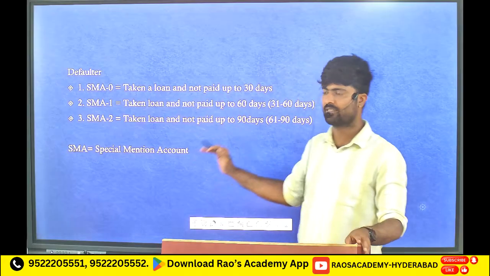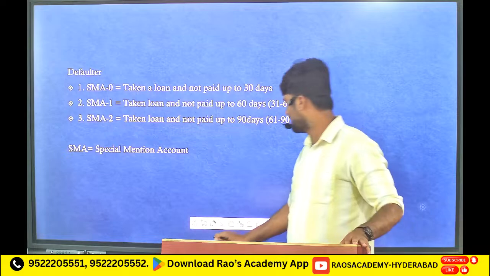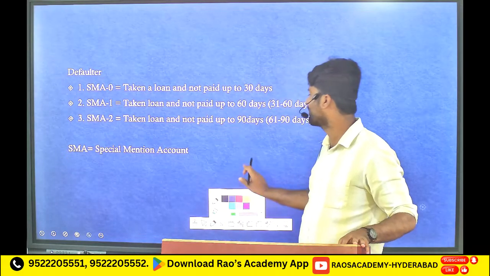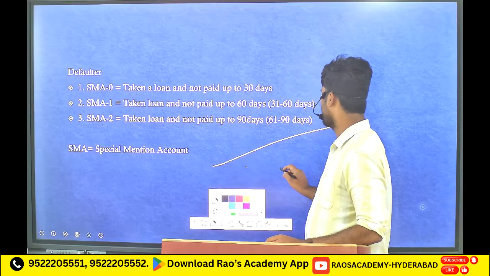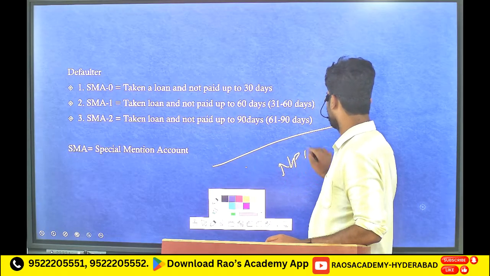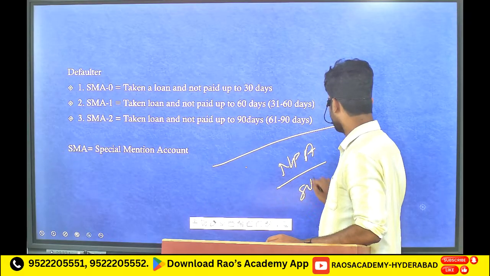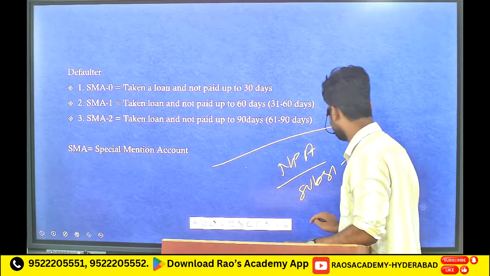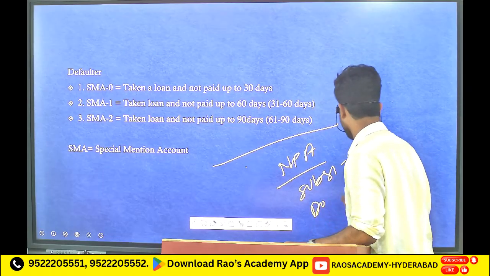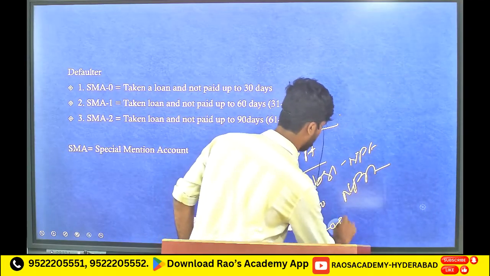After 90 days, from this date onwards, if the person is still not paying up to 1 year, we will call it substandard NPA. From this defaulter category onwards, NPA starts. Here comes substandard NPA, here comes doubtful NPA, here comes loss NPA.